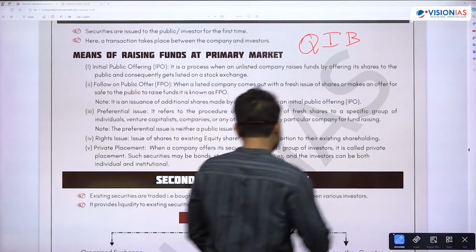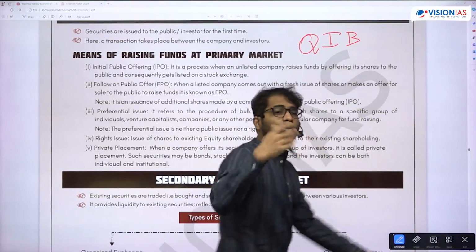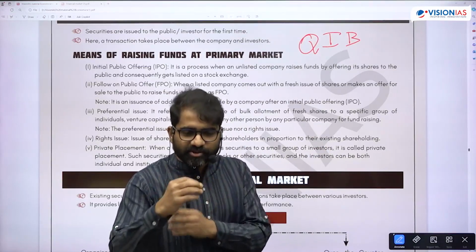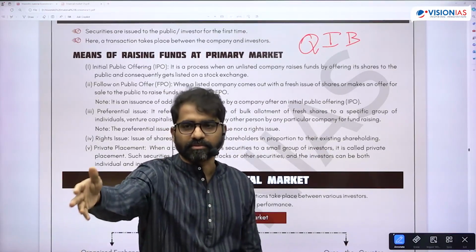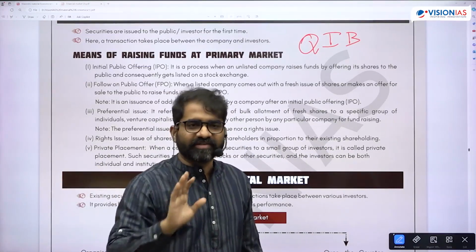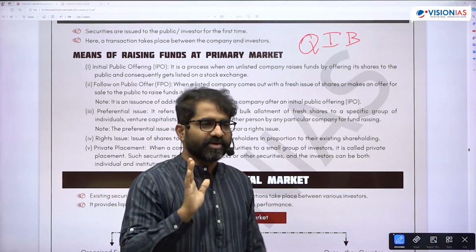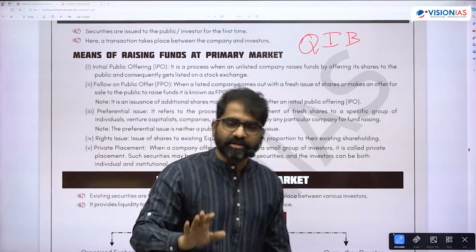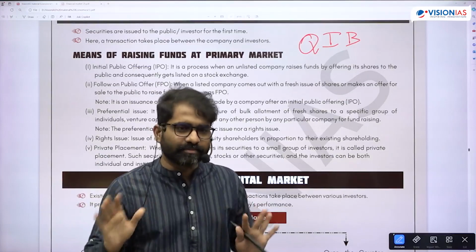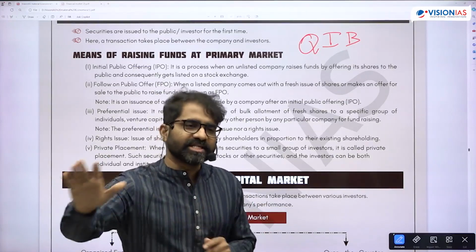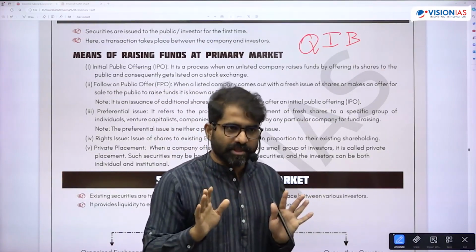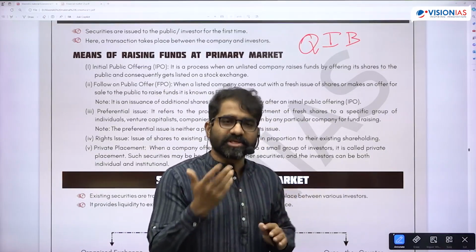Rights, R-I-G-H-T-S, and bonus. Rights issue is what? The company is issuing shares to the existing shareholders. Reliance wants to raise only 500 crore, which is a small amount for Reliance. So you get a mail in the morning: you, as an existing shareholder, can buy the share at a little lesser price, and it is only for existing shareholders. That is a rights issue. But in a rights issue, you're paying some money. It's not free.